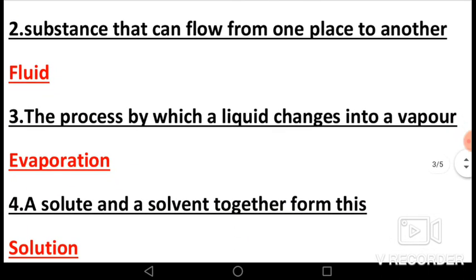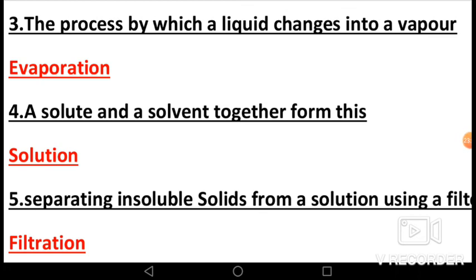Second, substances that can flow from one place to another are called fluid or liquid. Third, the process by which a liquid changes into a vapor is called evaporation.